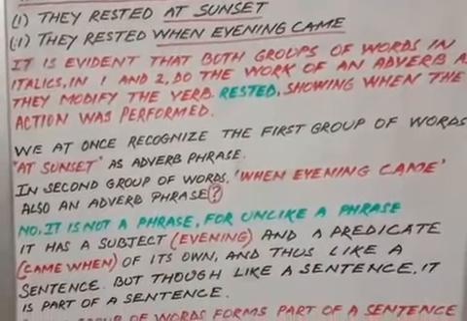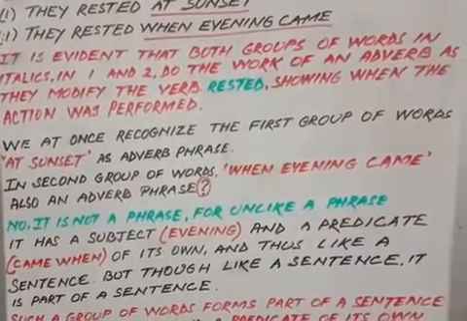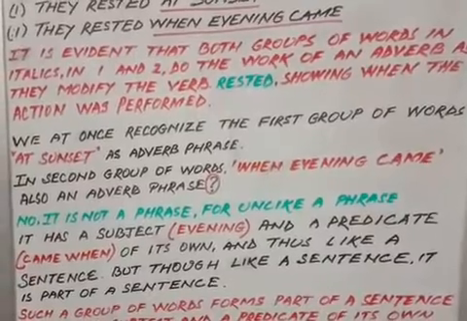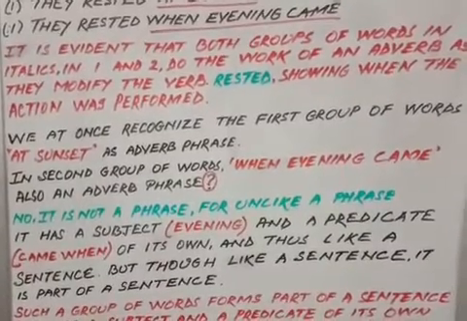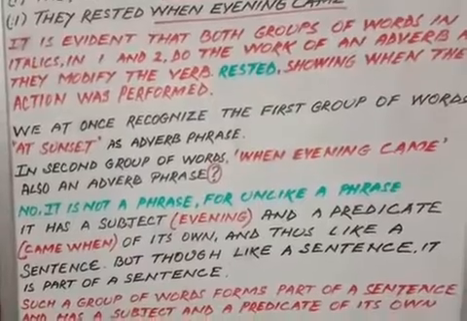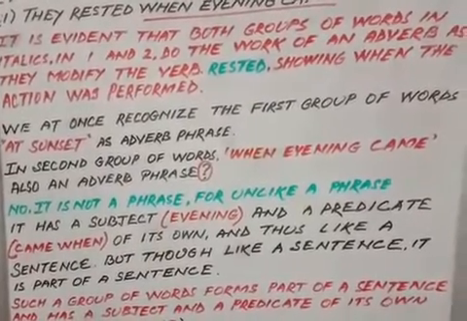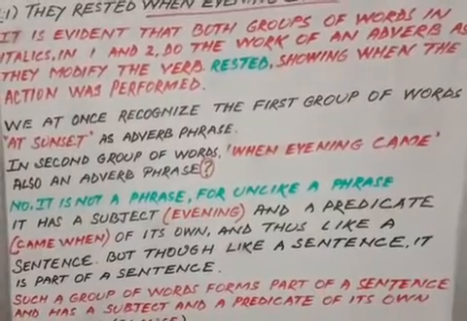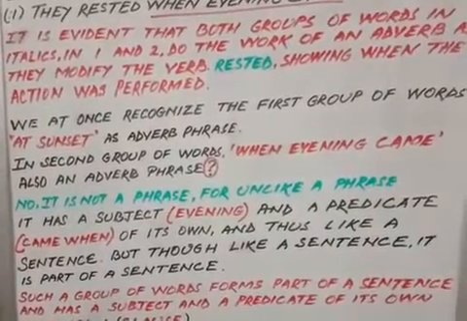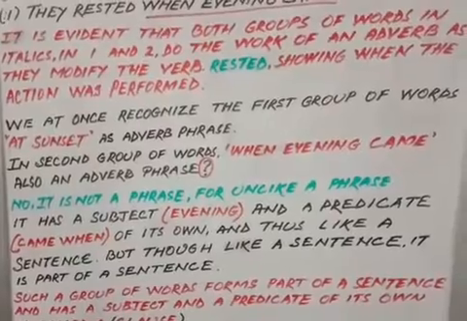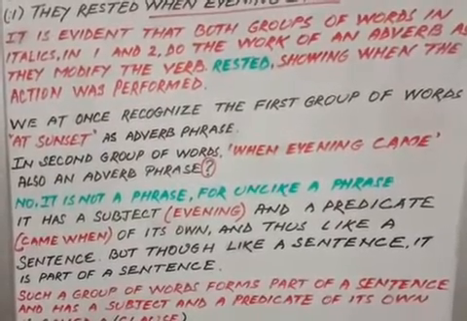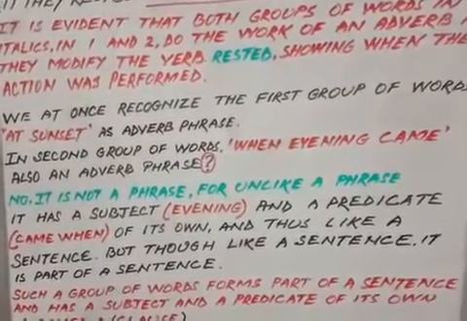We at once recognize the first group of words, at sunset, as an adverb phrase. The second group of words, when evening came, is also an adverb phrase. But there's a question: when evening came, is it an adverb phrase?